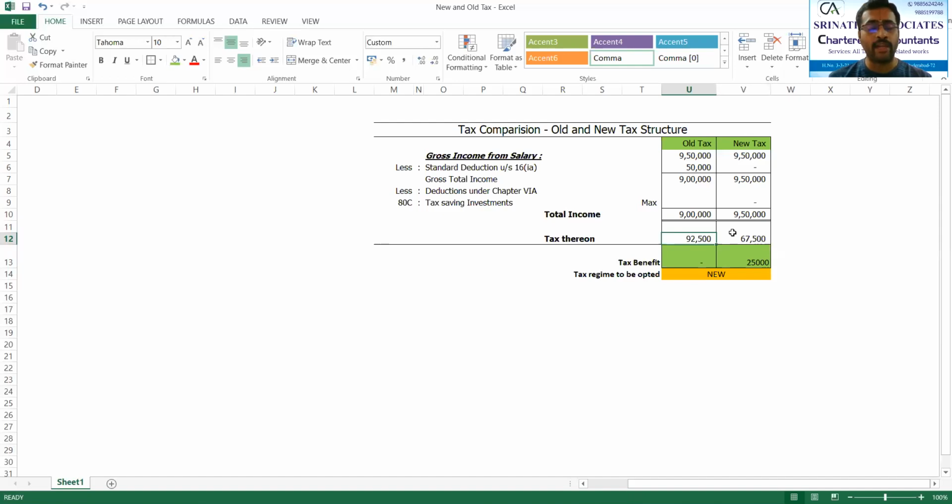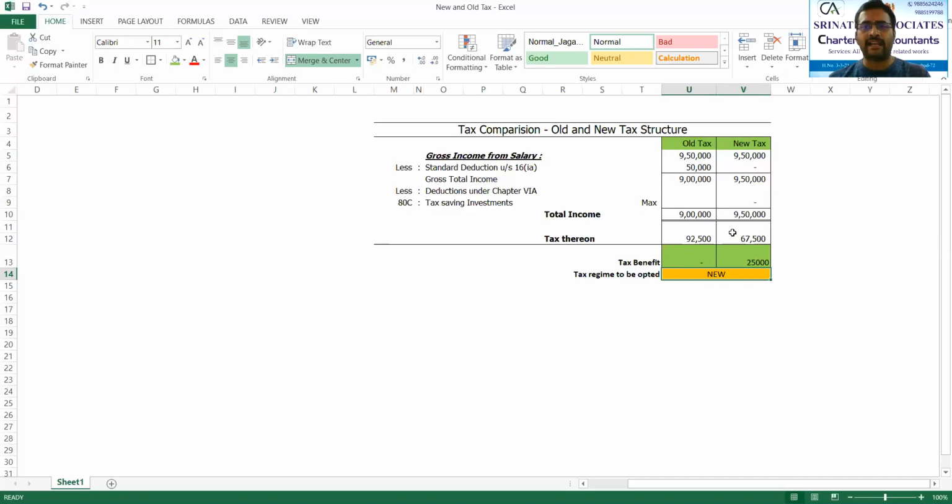See the difference in taxation. In my old tax structure, the tax liability is 92,500, whereas in the new, it is 67,500, which means there is a tax benefit. You can please observe the column here. Tax benefit in the new one is 25,000. So if an employee goes to the new tax structure, he will be eligible to save 25,000. That is why we have given an advice to opt for the new one in this circumstance.